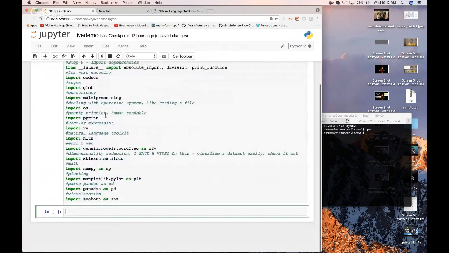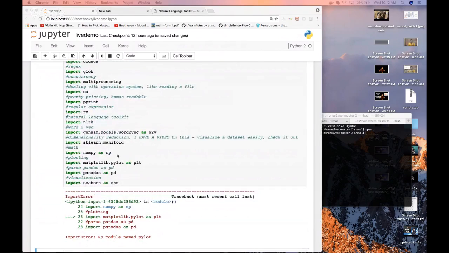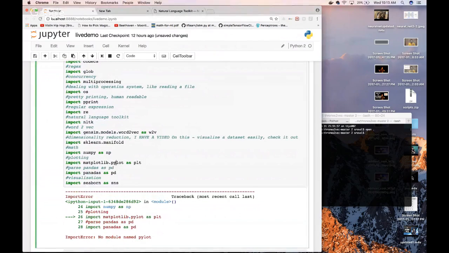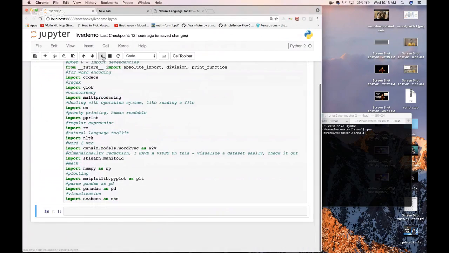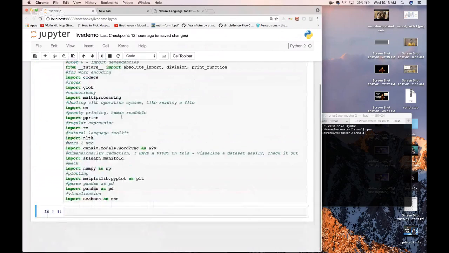All right. So now that we've done that, we're not using pre-trained word vectors. We are using word vectors that we train in real time. Let's see. No module named pyplot. Oh, pyplot. No module named pandas. Oh, pandas. See, this is why I love IPython notebooks. Okay, so that was that. Now our next step is to process our data. So step one is to process our data.